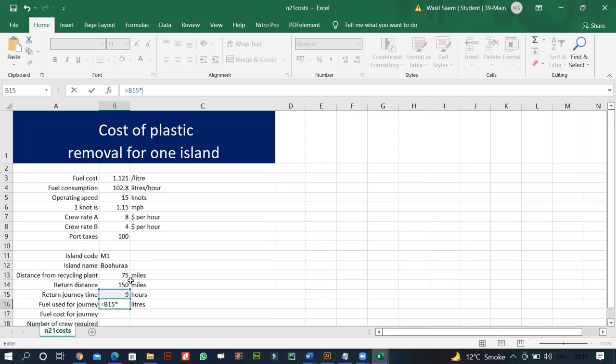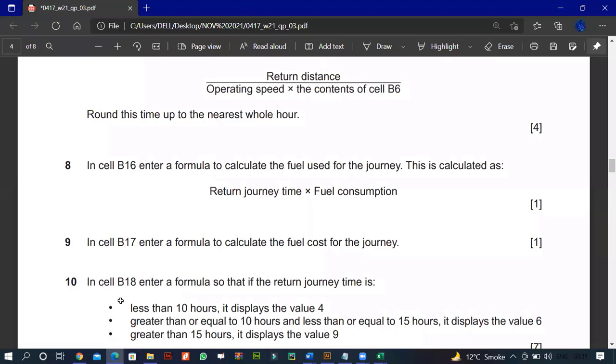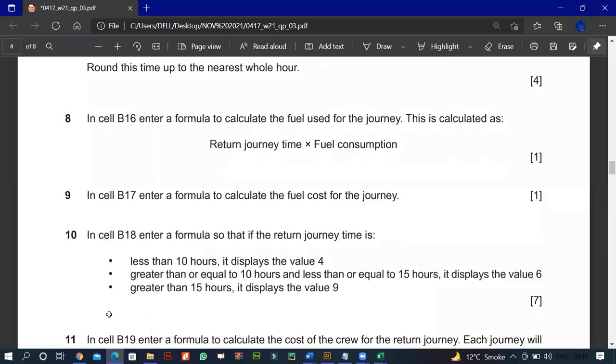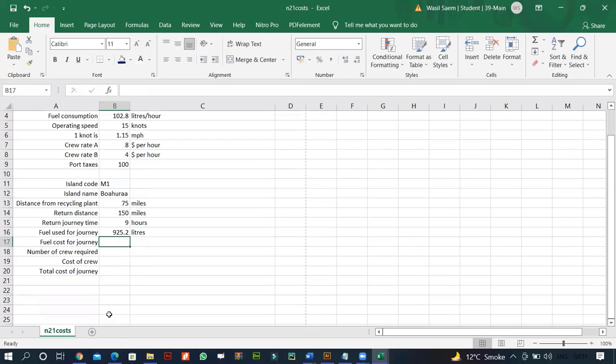So we have fuel consumption. They're giving us the way out. In cell B17, enter a formula to calculate the fuel cost of the journey. In B17, we have to find the fuel cost of the journey. So fuel used for the journey.